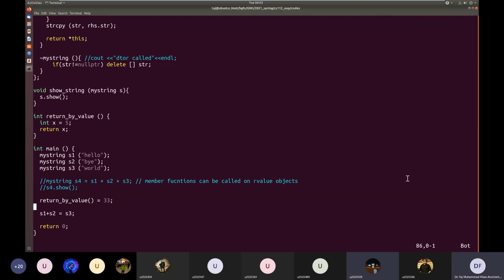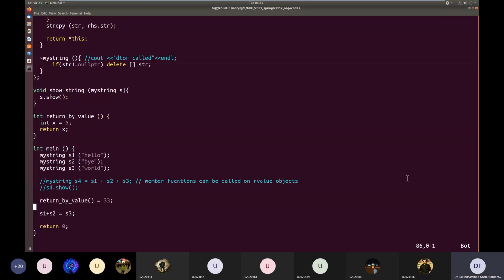Sir, I think the objects S1 and S2 are user-defined. That's why the compiler is ignoring it and not giving an error on this. While for the built-in default data types, it is defined that you should give an error. Yes, for built-in data types, it is defined that the assignment operator should have an L value to the left of it. But for the user-defined